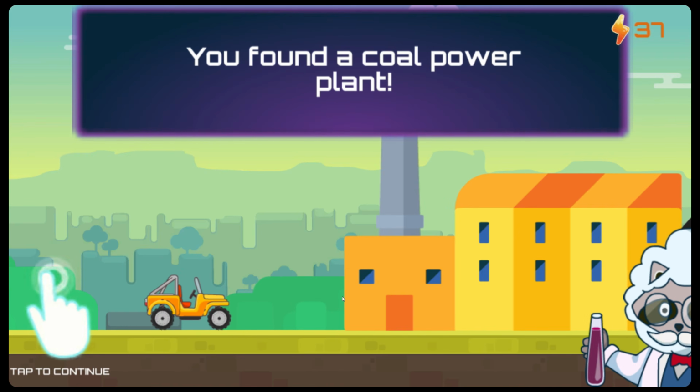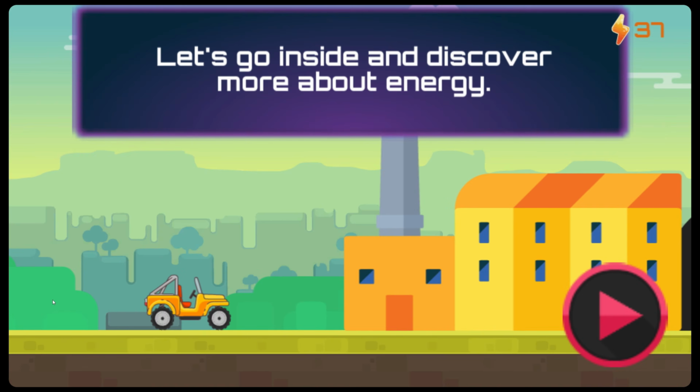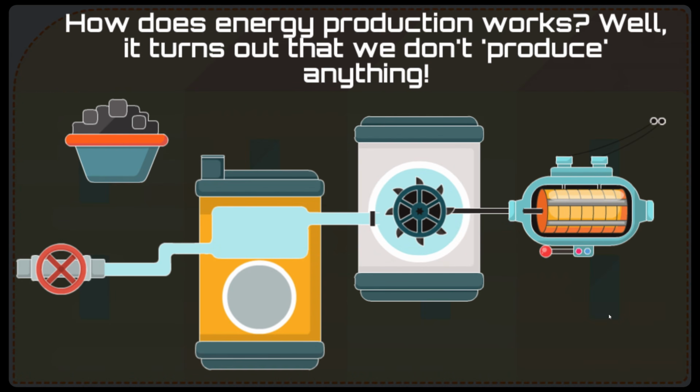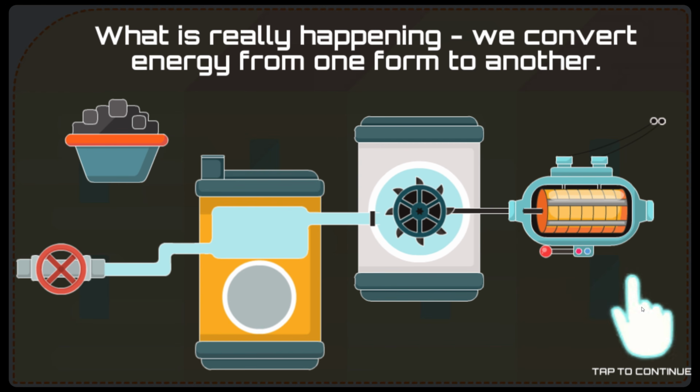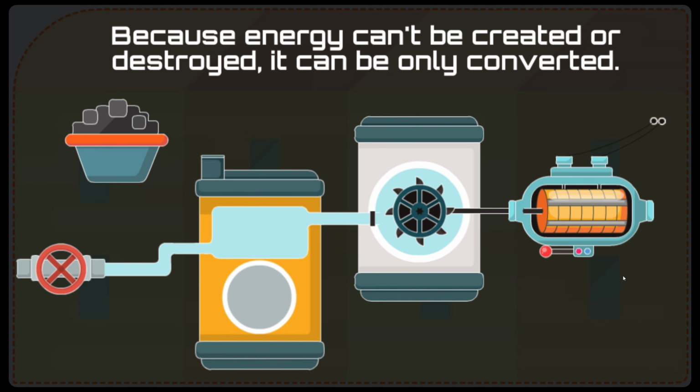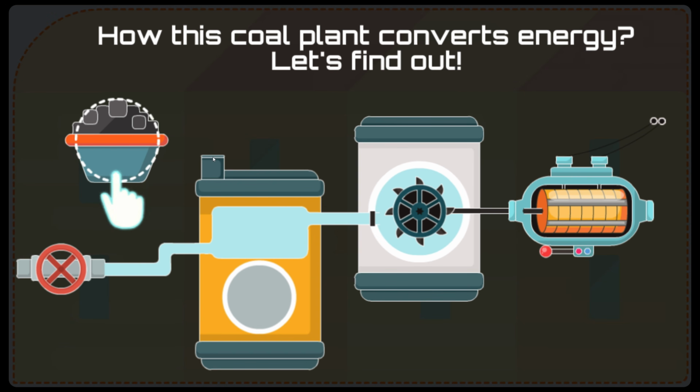You found a coal power plant. All right, tap to continue. Let's go inside and discover more about energy. Sounds good. How does energy production work? Well, it turns out that we don't produce anything. What is really happening? We convert energy from one form to another. Because energy can't be created or destroyed, it can only be converted. How does this coal plant convert energy?